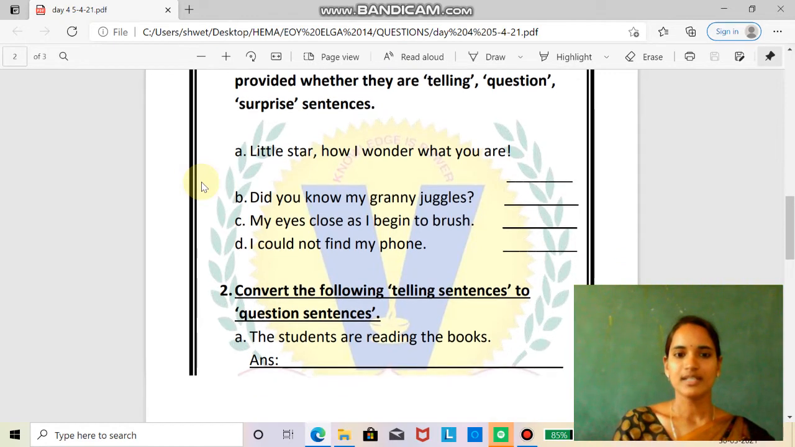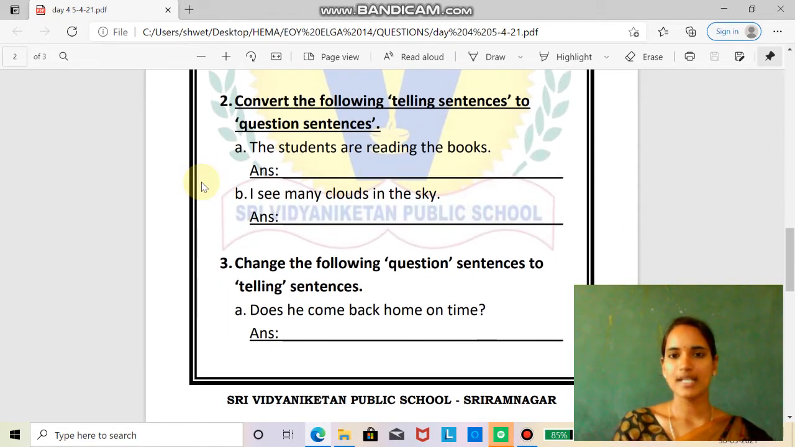Okay. Then you need to convert the following sentence. Like the sentence is a telling sentence. Now you need to convert that particular telling sentence to a question sentence. Clear? So, now the students are reading the books. It is a telling sentence. Now if you want to change this telling sentence to a question, what is the thing you need to add there and what is the punctuation mark you need to add, whether it is full stop or question mark or exclamatory mark. Okay, followed by the other question also.